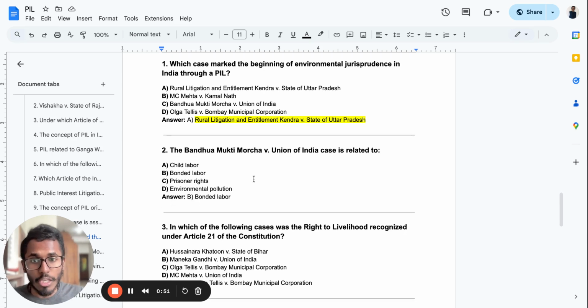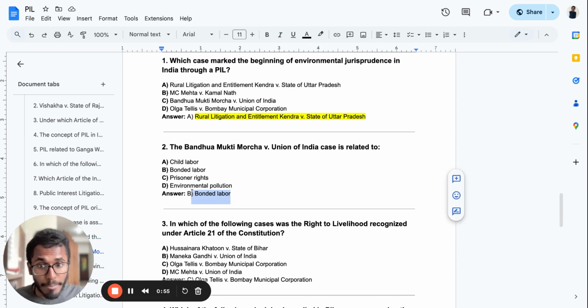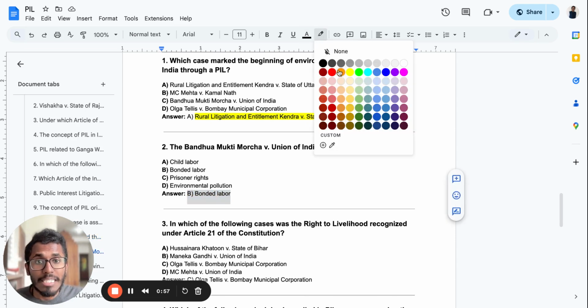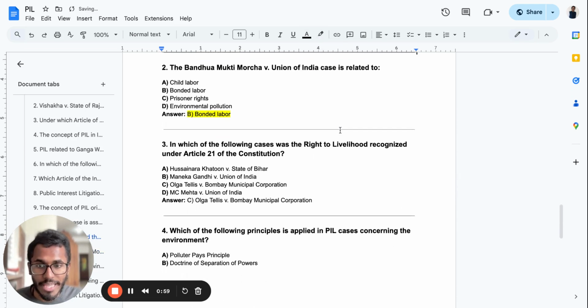The Bandhu Mukti Morcha versus Union of India case is related to what? Bonded labor. Very important, because it's one of the most repeated questions asked in the exams.